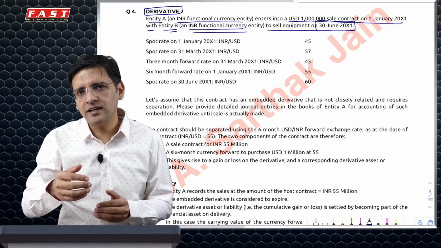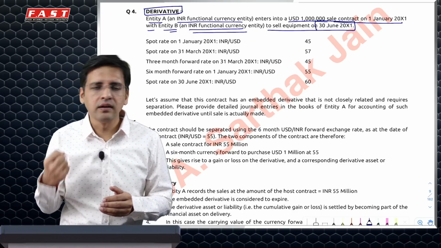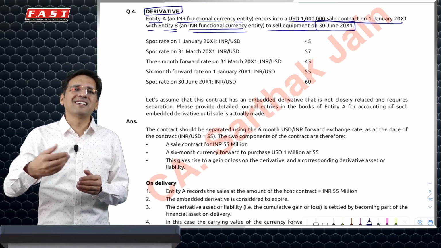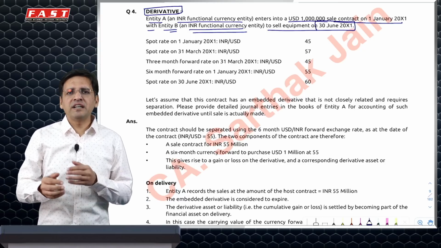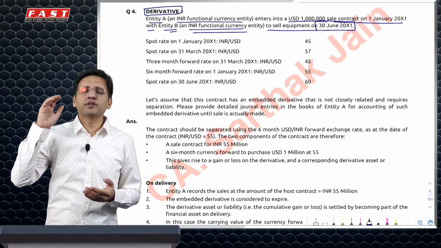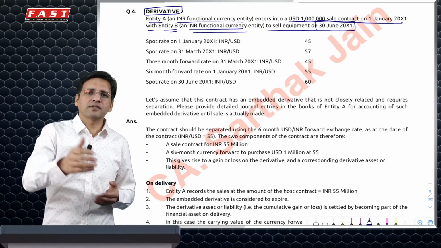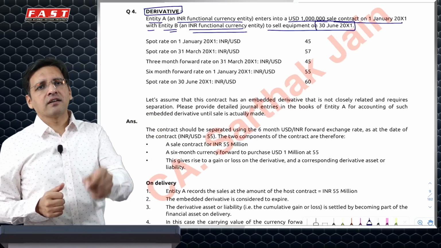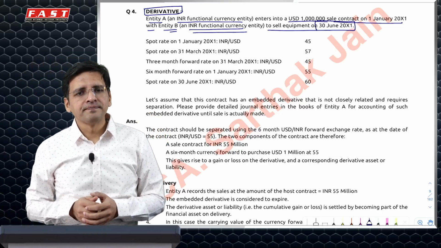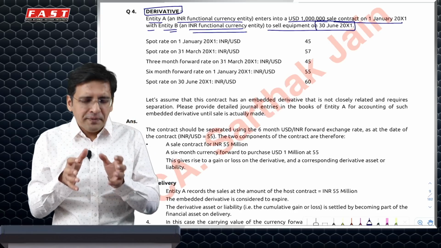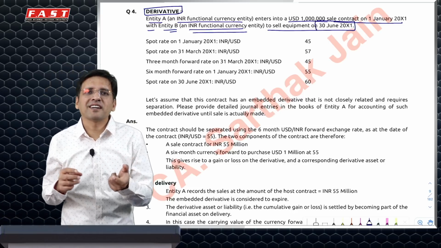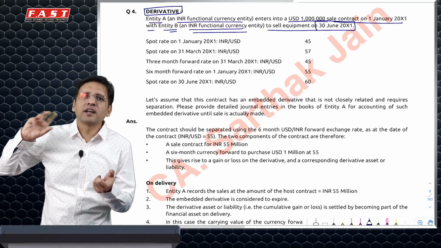Maybe you are thinking that the dollar would become a little cheaper, because of which $100 would be less expensive for you to pay. So we decide that I am going to give you my batch not today, but after 6 months. Let's say we do a future contract: after 6 months, I'll give you my batch at $100 and not 7,500 rupees. Now, this contract has two components. One component is the sale of lectures, and the second is speculating on changes in the dollar.